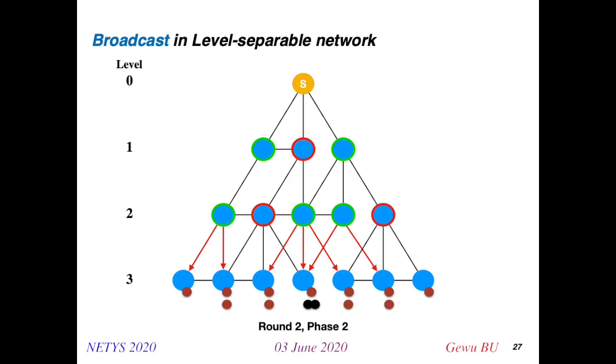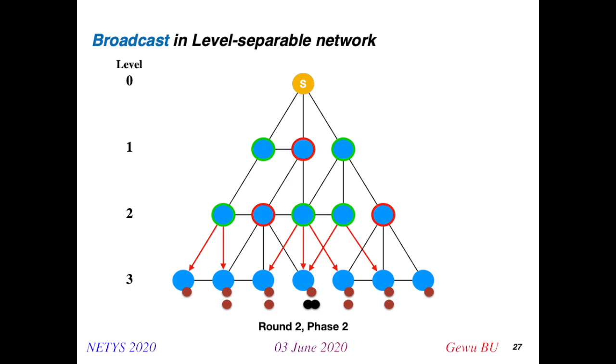But it doesn't matter, because before this collision happens, this node has already successfully received 1 message. At this point, all the nodes in level 3 have received at least 1 copy of the correct message.